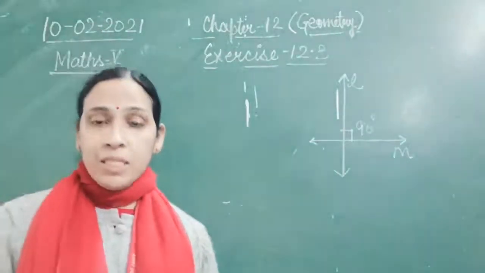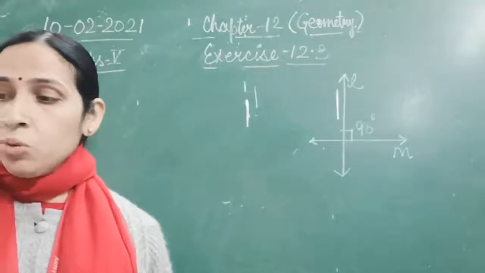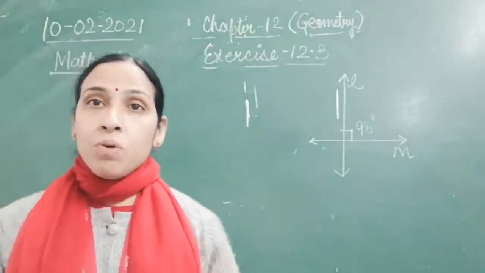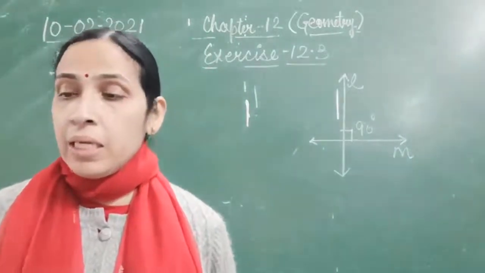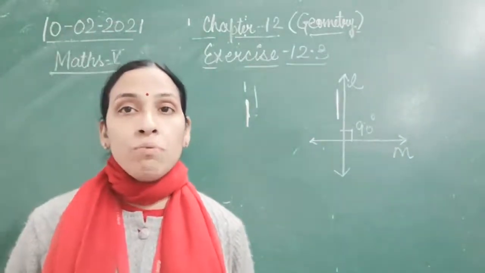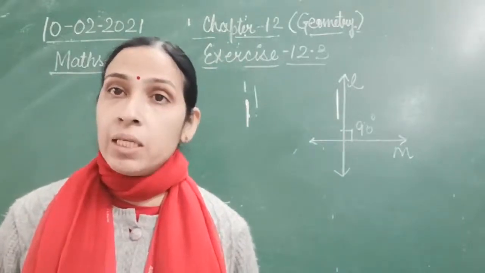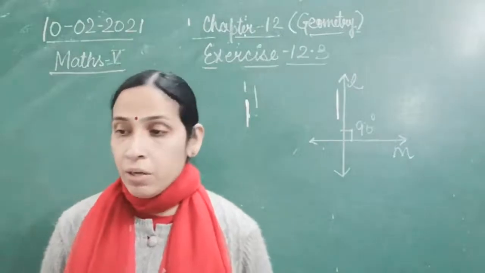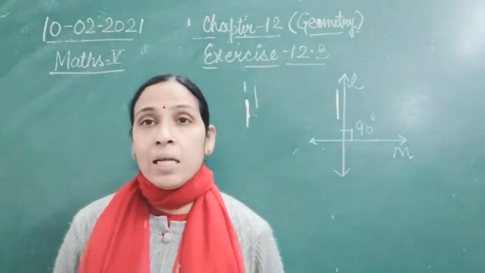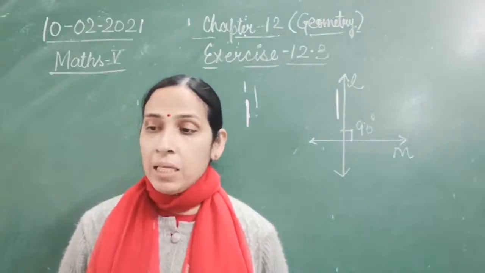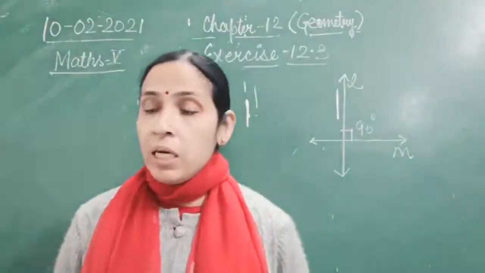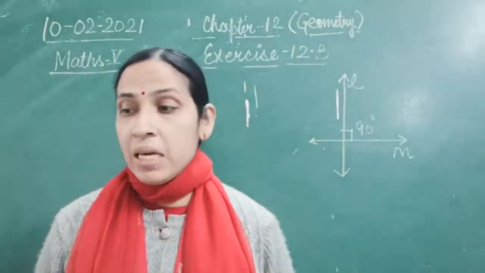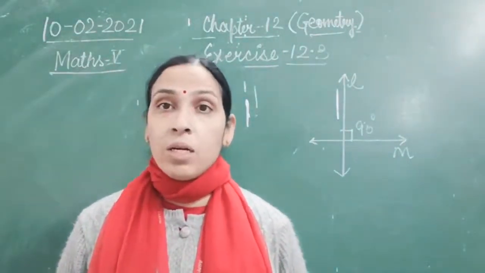So again, if you see in your book, question number 2, take the perpendicular lines in the following. As I told you, what is the definition of perpendicular lines? The two lines which are forming a 90-degree angle with each other are an example of perpendicular lines. So this A part is forming parallel lines because they are equidistant from each other. Then perpendicular lines are forming 90-degree angles. So B part is yes, that is an example of perpendicular lines.